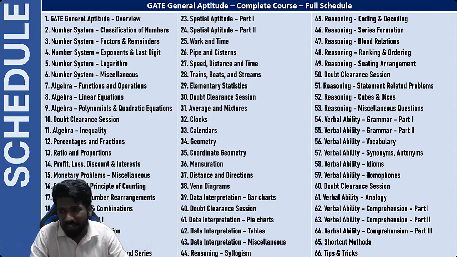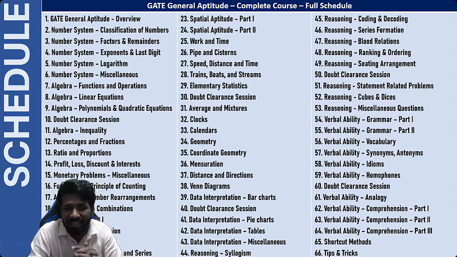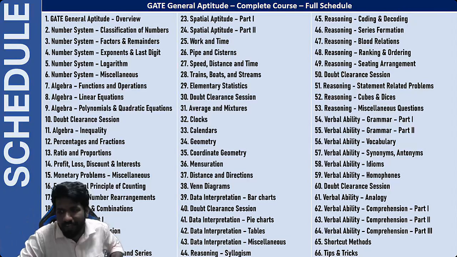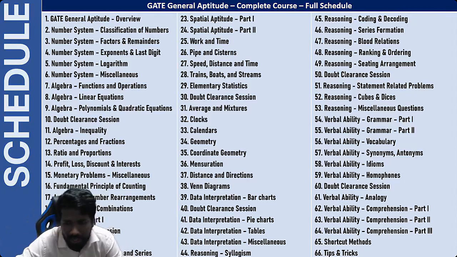For some subjects engineering mathematics is not there, for some subjects it is there, but general aptitude is common for all GATE aspirants. That is why we are starting with this course. Yes, Meera, the aptitude course for CSIR will be starting from next month, most probably September 1st. We haven't finalized the date, August last week or September 1st. Otherwise, as a recorded course, it is already there. If you want to wait for the live course, you have to wait. Otherwise, the recorded course you can already join. It is already available on the platform.